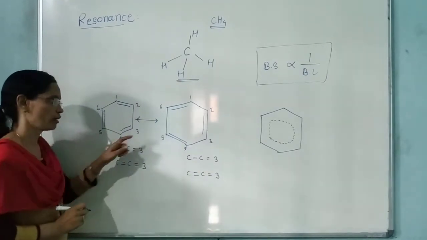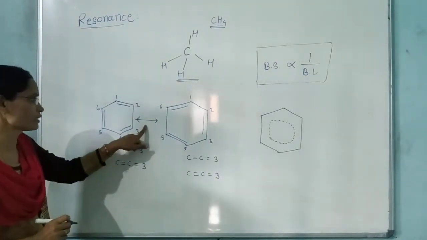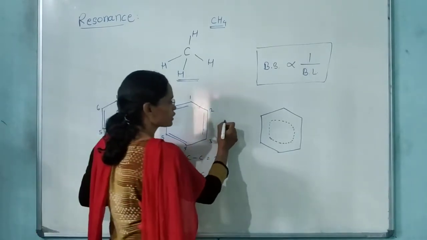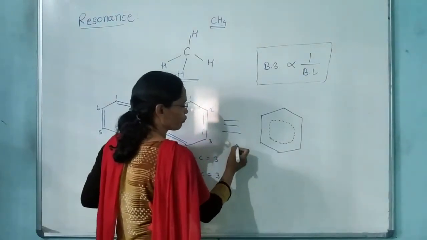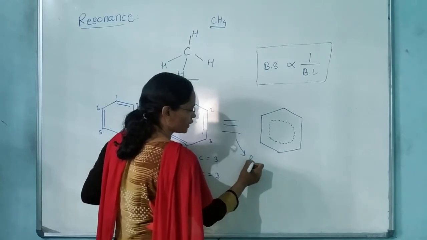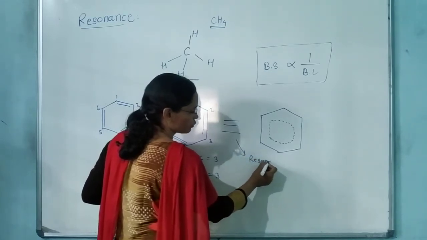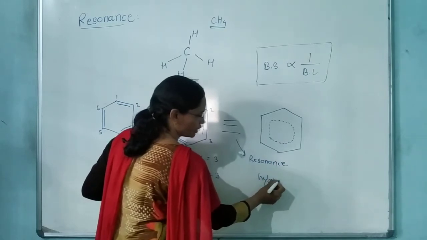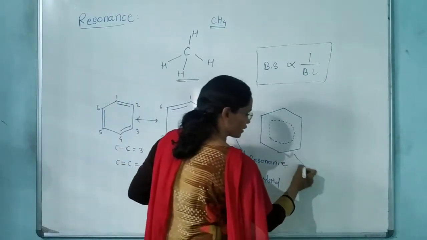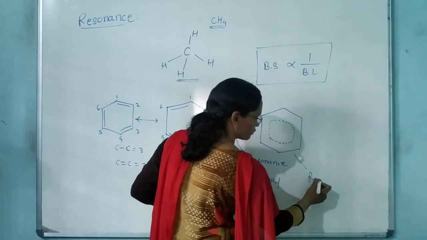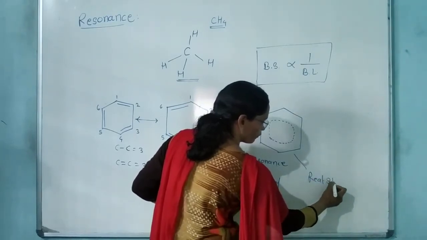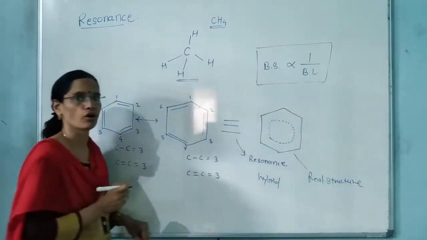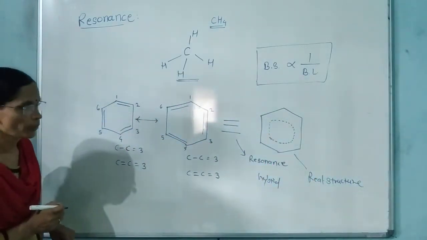This symbol, double-headed arrow, is a symbol for the resonating structure, and this symbol is for the resonance hybrid. It is a resonance hybrid. This symbol and this structure, it is called a real structure. This is a real structure of the benzene.